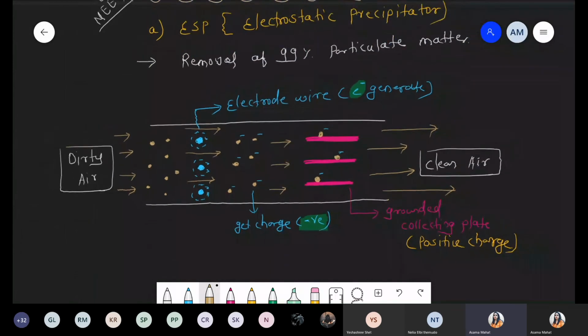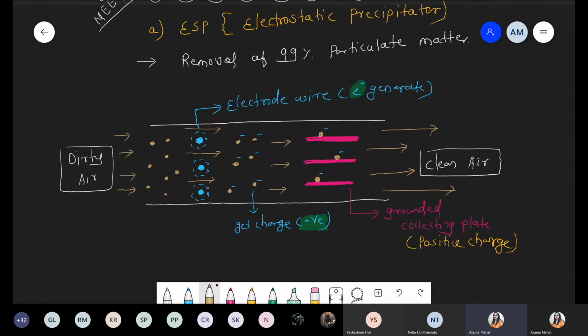A question doesn't come on the diagram, but definitely there is one question: what is the use and how does it work? This technique, the electrostatic precipitator, generates the electrons. Electrons have negative charge. So the dust particles or other particles, simply the particulate matter, obtain the negative charge. We pass this ahead, and now there is another plate. That plate is nothing but the grounded collecting plate.